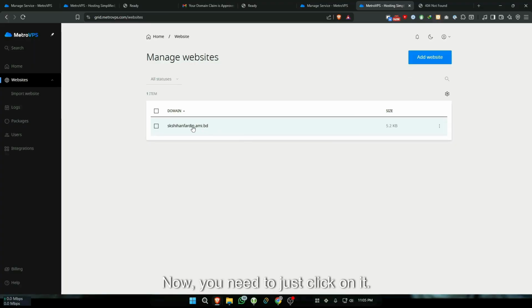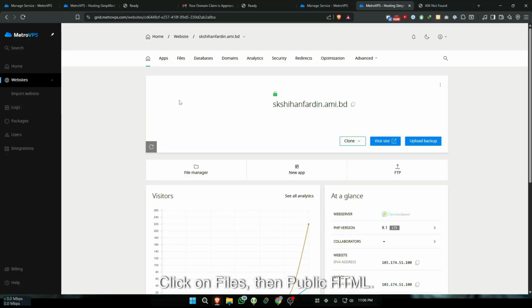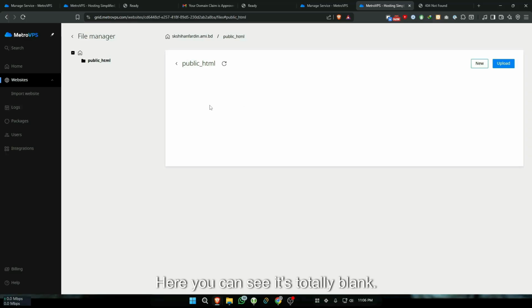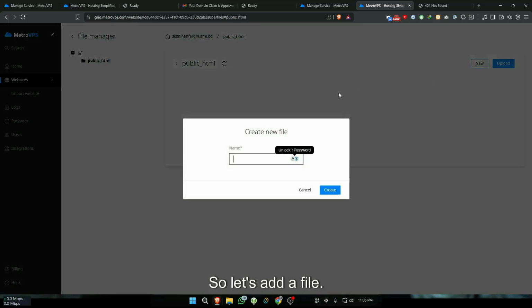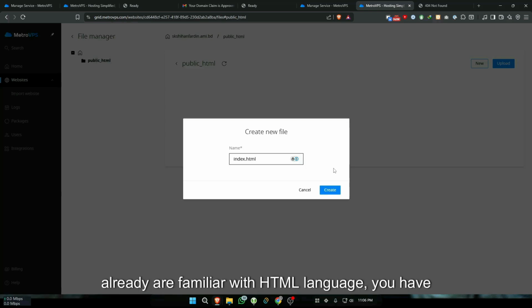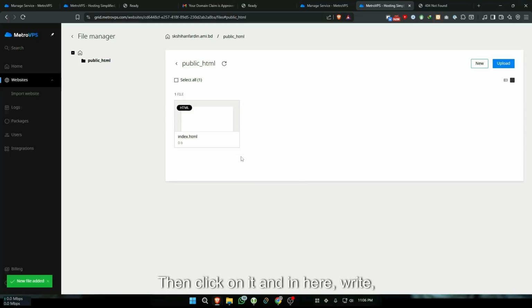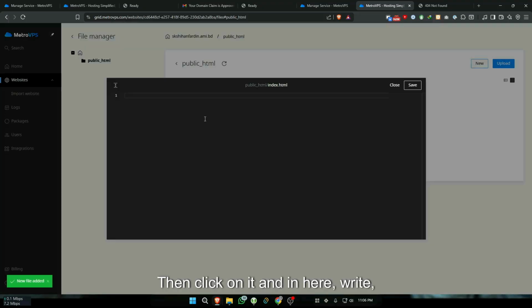Okay, now you need to just click on it. Click on files, then public HTML. Here you can see it's totally blank, so let's add a file. Let's name it index.html, and if you already are familiar with HTML language, you have to write this as your home page. Okay, then click on it, and in here write hey YouTube.